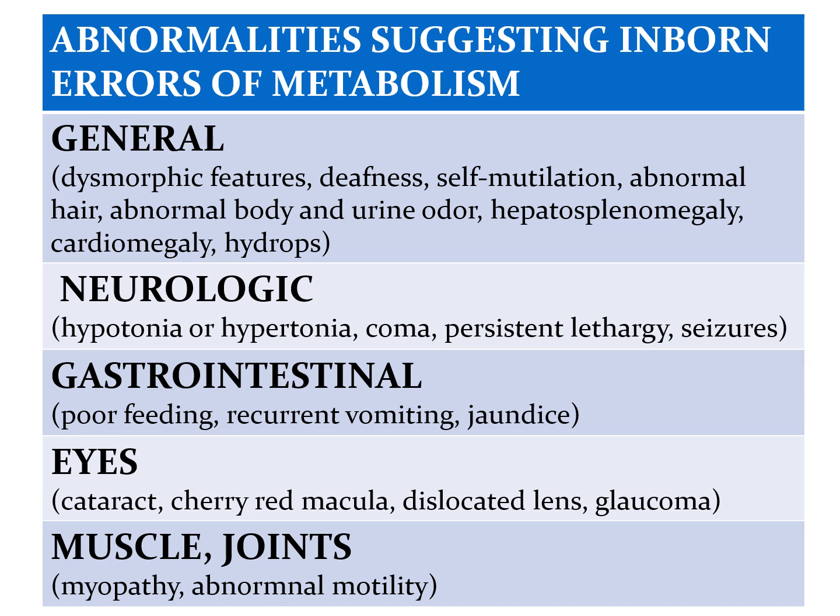You can also have neurologic features like hypertonia or hypotonia, or you can have gastrointestinal symptoms like poor feeding, recurrent vomiting, or jaundice, or you can have cataract in the eyes, and you can also have abnormal motility and myopathy involving your muscles or your joints.